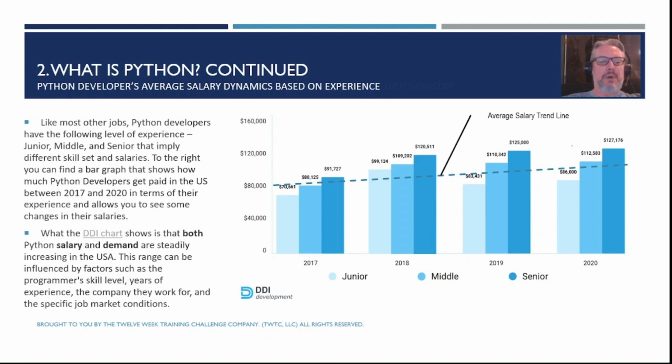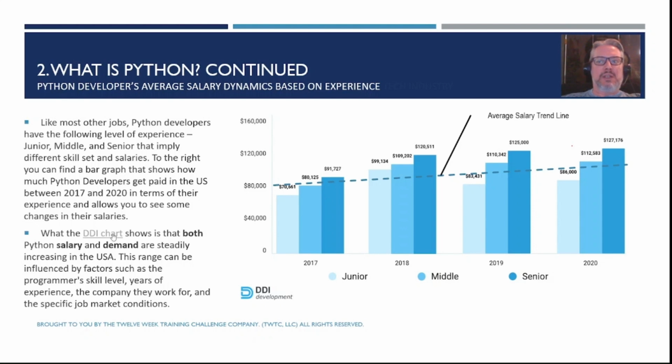To the right, you can find a bar chart that shows how much Python developers get paid in the US between 2017 and 2020 in terms of their experience, and kind of allows you to see some changes in their salary. What's important to notice on this chart is that both the salary and the demand are steadily increasing over time, and that's true today.